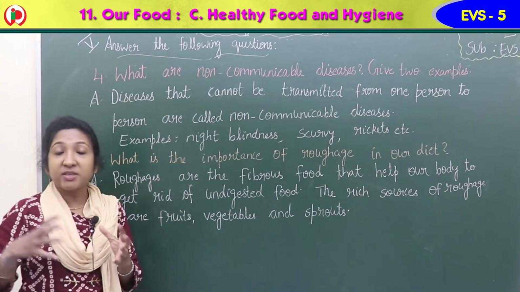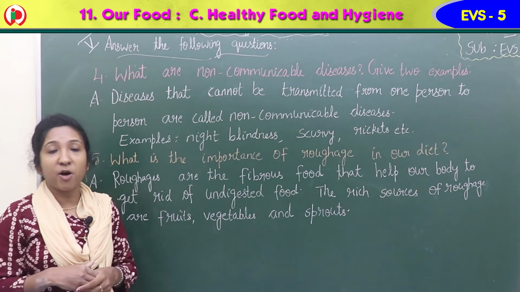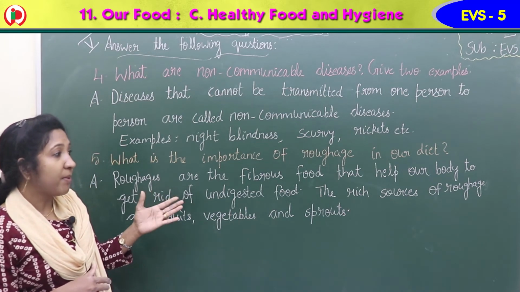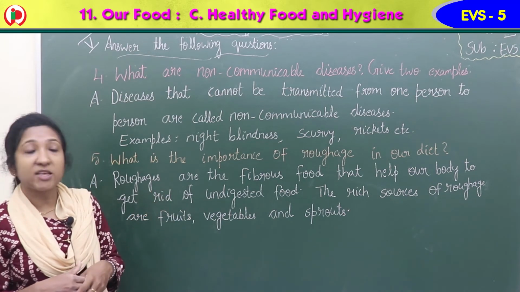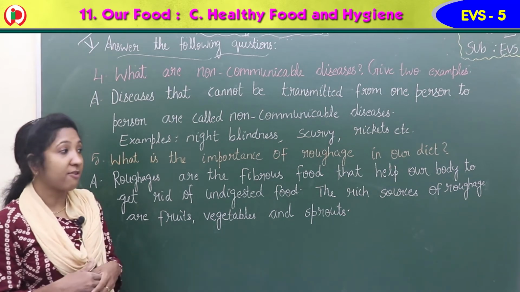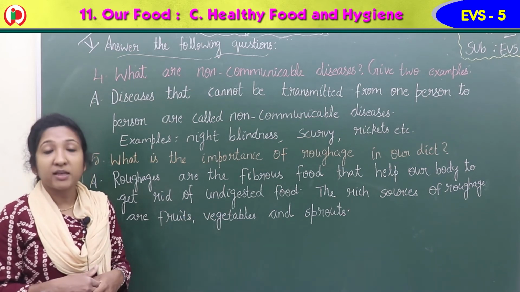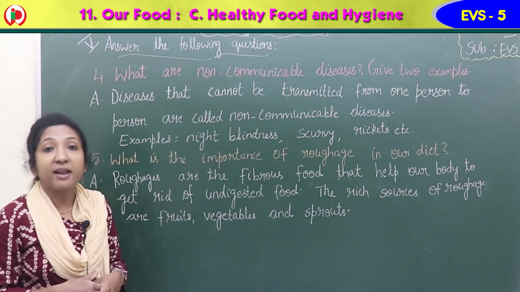It actually helps in excretion to remove the waste from the body. The rich sources of roughage are fruits, vegetables and sprouts. These are the examples for roughage.